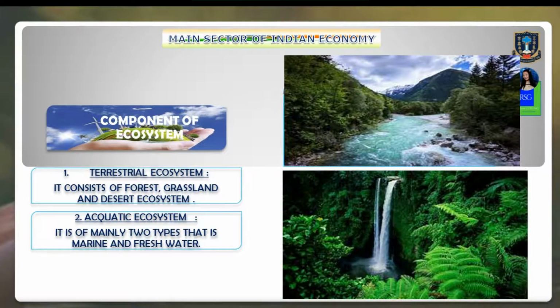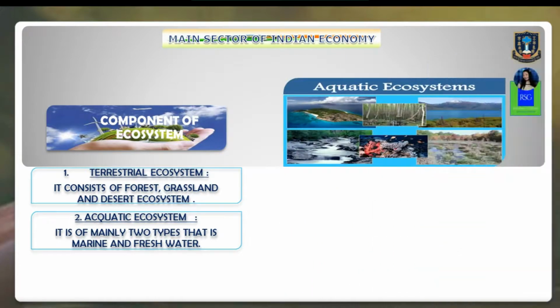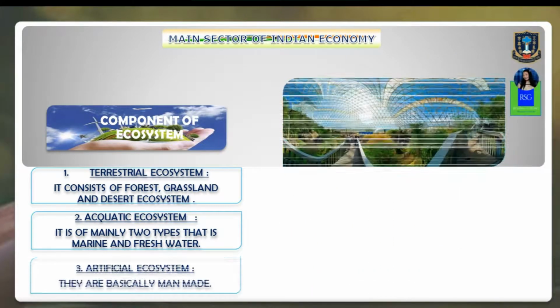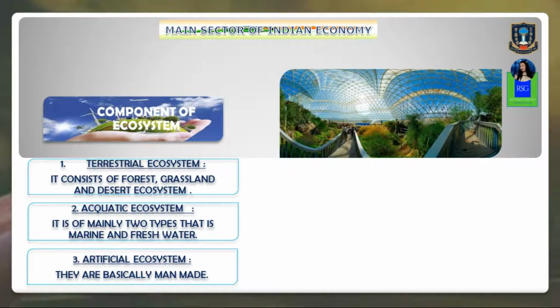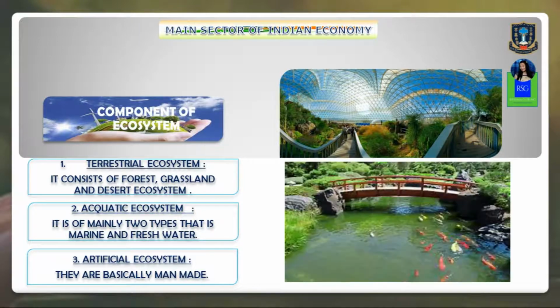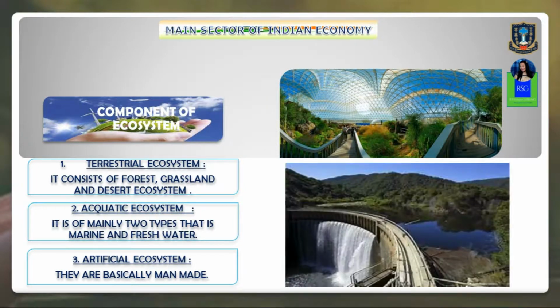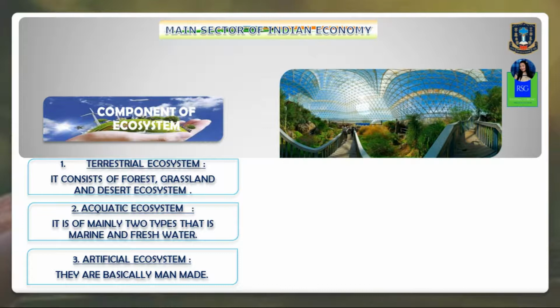And then the third component of ecosystem is the artificial ecosystem. These are basically man-made systems, and to name some, fisheries, tanks, dams, cropland. These come under artificial ecosystem, so it is man-made. So, these are the components of ecosystem.